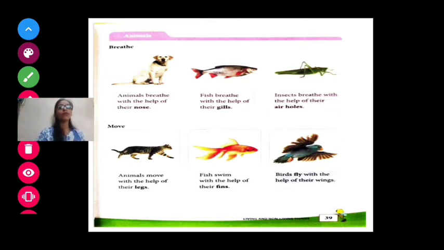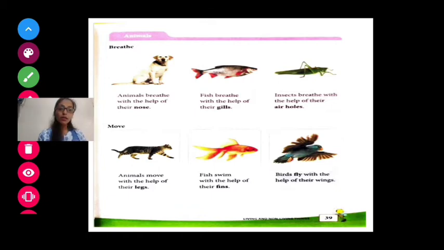Human beings move with the help of their legs. But how do animals move, can you tell me? When you see a cat, it is also an animal, but it has four legs. Cow, dog, buffalo, giraffe, all of these animals have four legs. But a fish does not have legs. So how does a fish move? A bird does not have legs, so how does a bird move? So let's study how they are doing it.